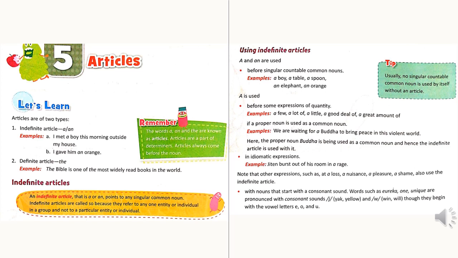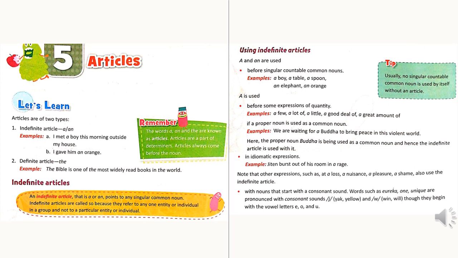Articles definition. The words a, an, and the are known as articles. Articles are a part of determiners and they always come before a noun. There are two types of articles: indefinite article and definite article. Indefinite articles are a and an, and definite article is the.